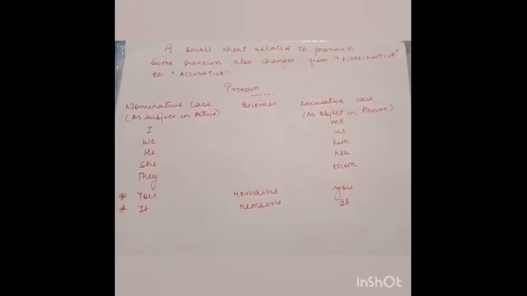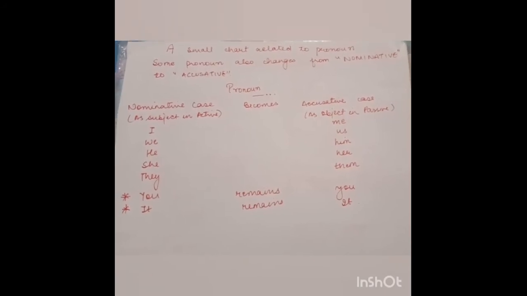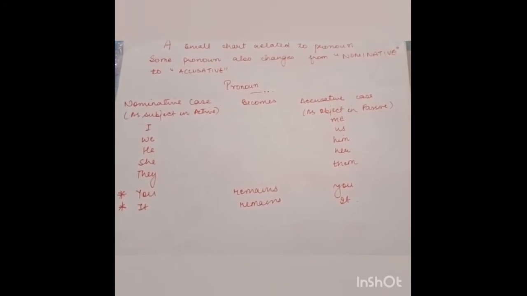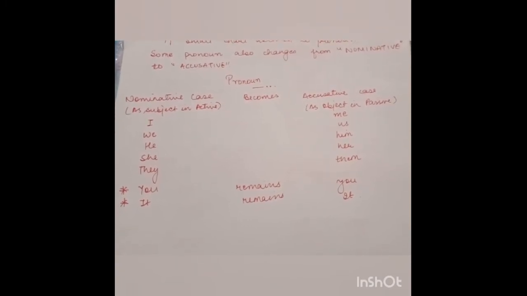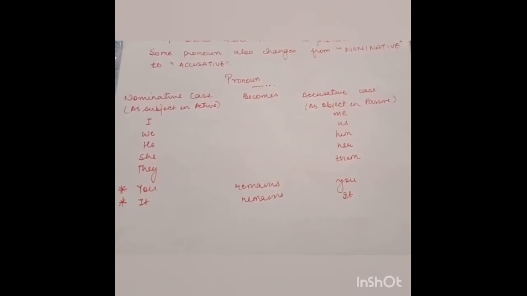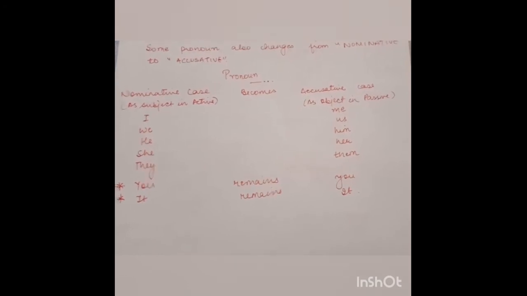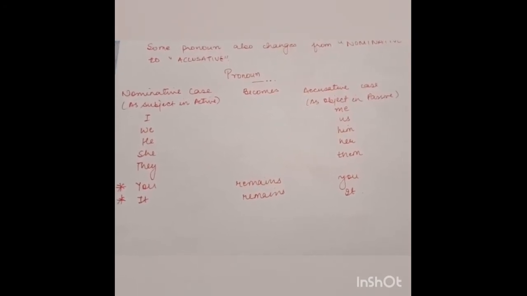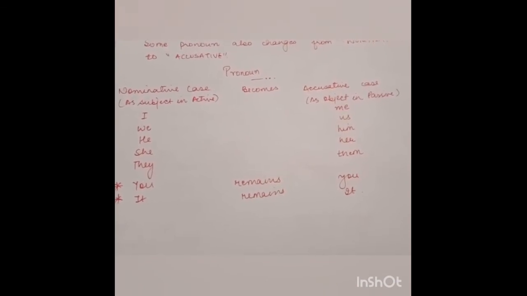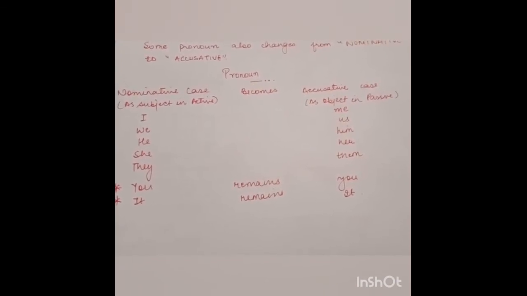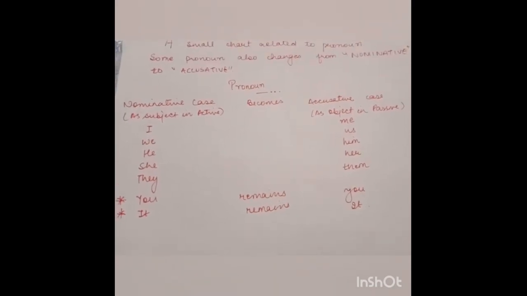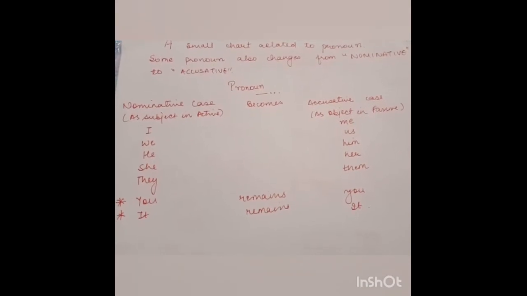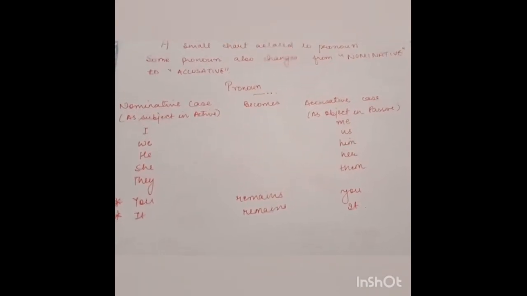A small chart related to pronouns. Some pronouns also change from nominative to accusative case. Pronoun: nominative case as subject in active becomes accusative case as object in passive. Subject changes into object. I changes into me, we changes into us, he changes into him, she changes into her, they changes into them. But in the case of you and it, they remain the same. They become you and it only in the case of passive voice.